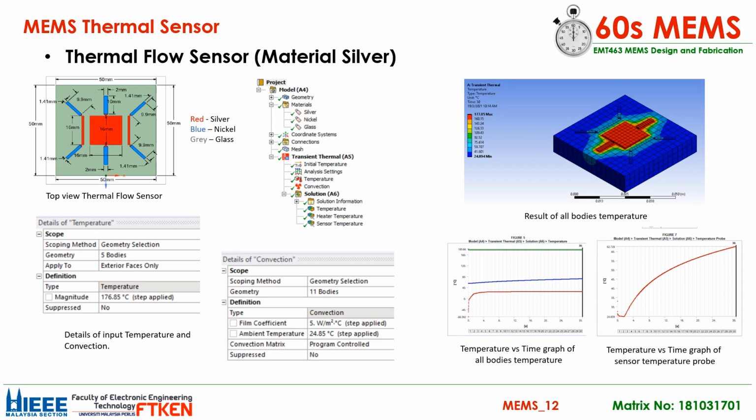For the sensor temperature, based on the temperature versus time graph of the sensor temperature probe in ANSYS, the sensor temperature decreased from 32.976 degrees Celsius to 24.778 degrees Celsius in 1.74 seconds. After that, the sensor temperature increased from 24.778 degrees Celsius to 62.728 degrees Celsius over 30 seconds.